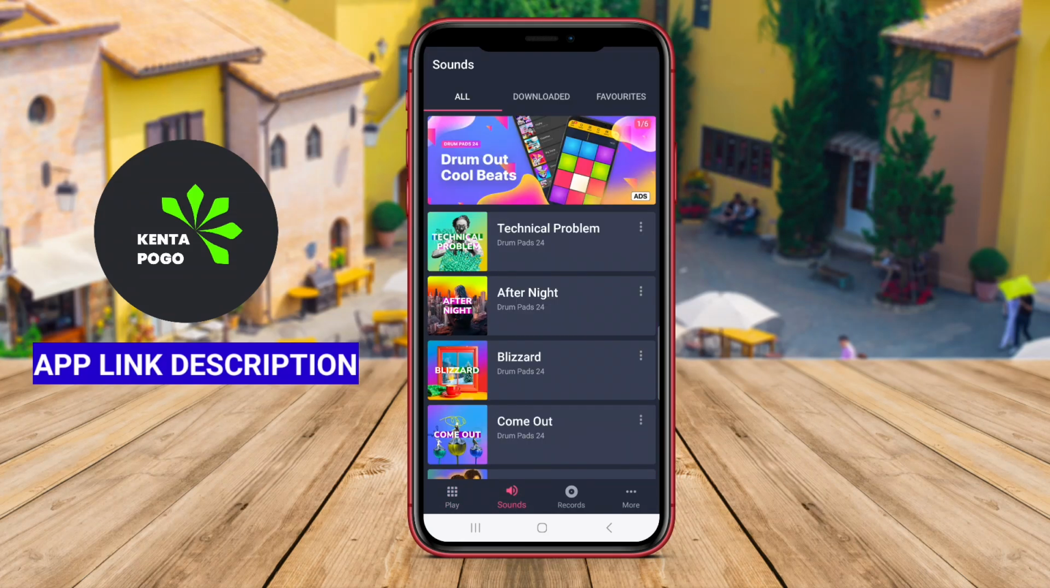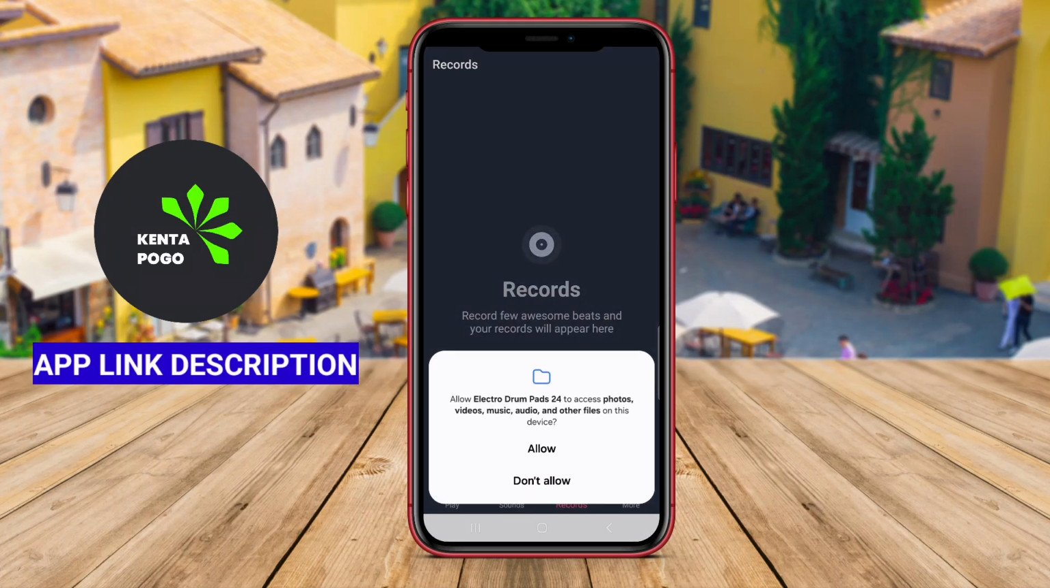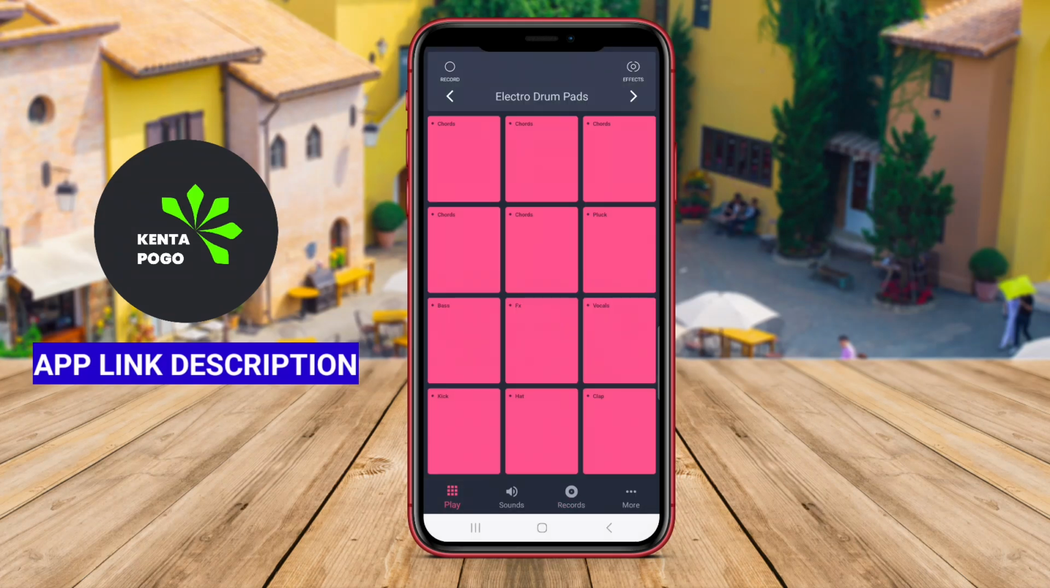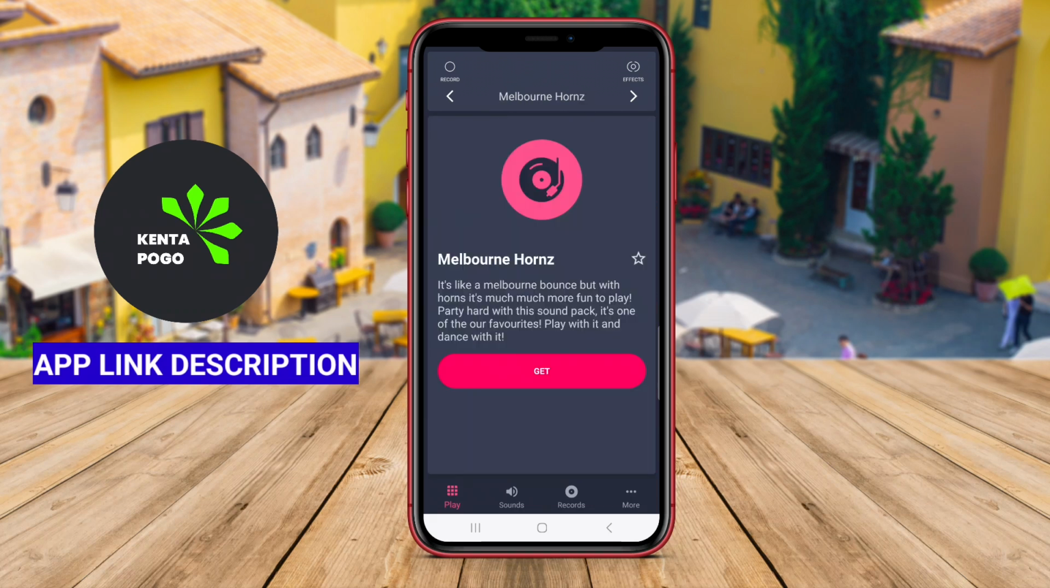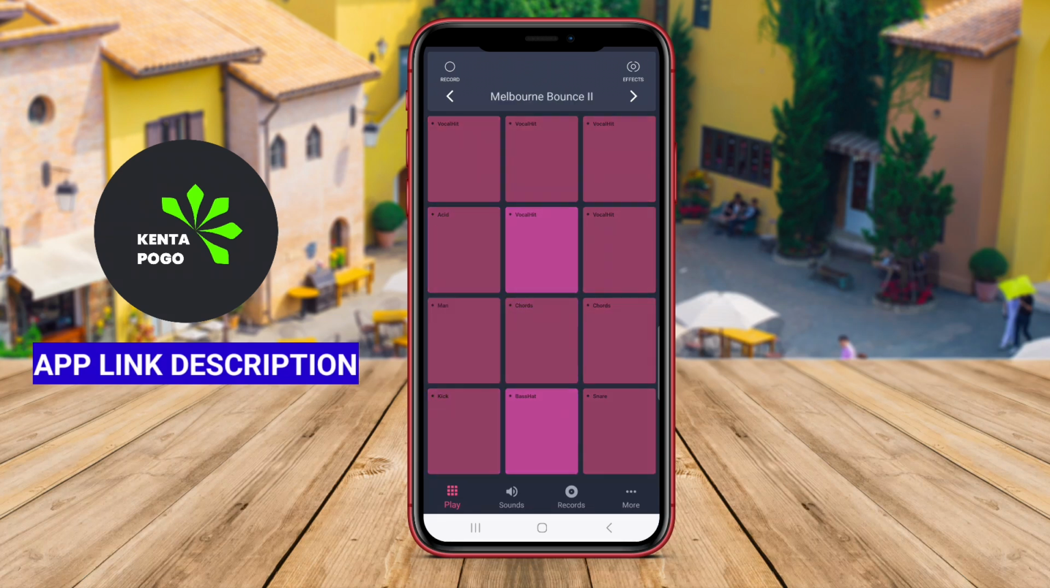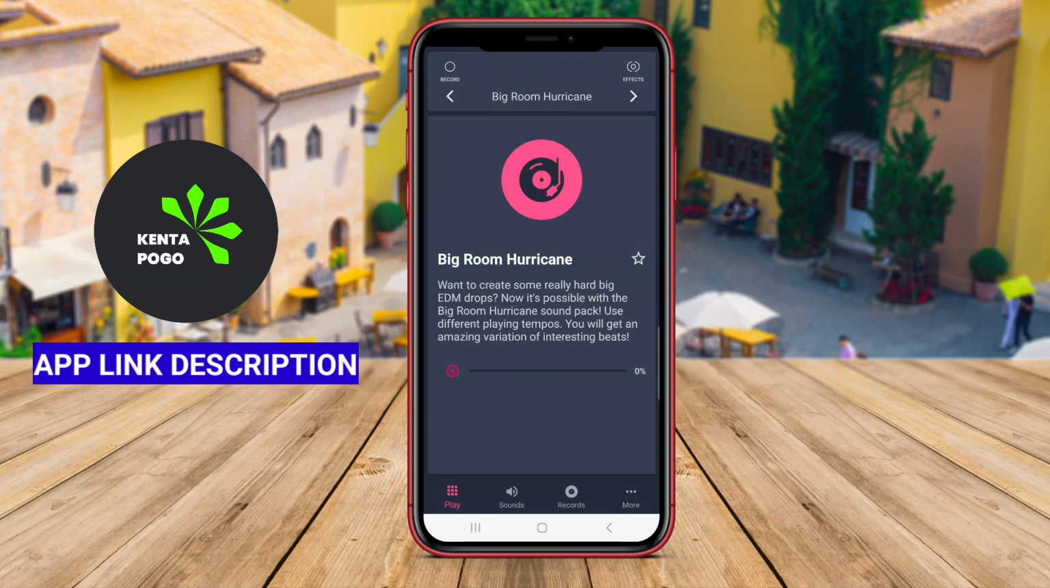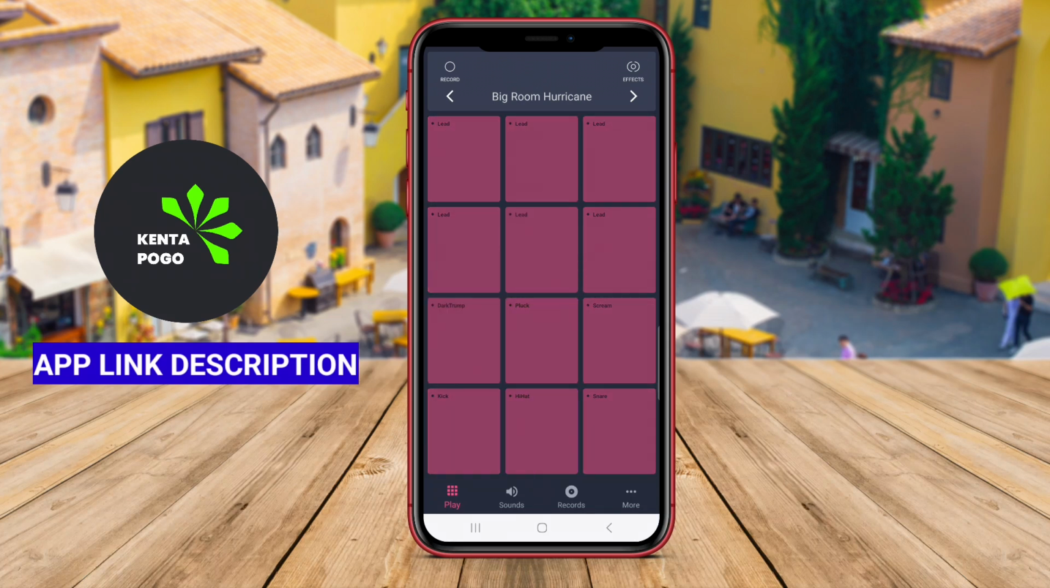Electro Drum Pads 24 is a powerful Android application designed for music creators and enthusiasts to produce beats and rhythms using an intuitive drum pad interface. This app provides access to a wide range of high-quality sounds, including various electronic percussion, bass lines, and loops, making it ideal for genres such as EDM, hip-hop, and trap.